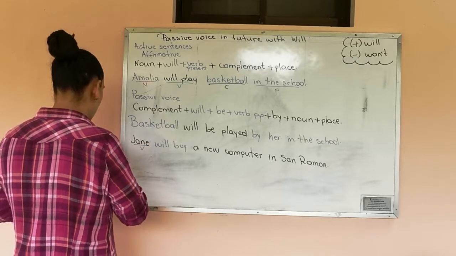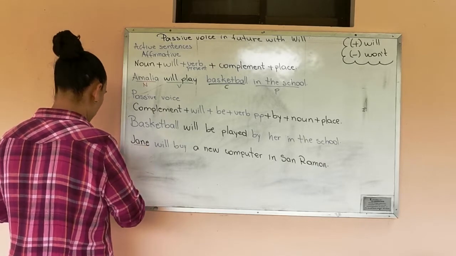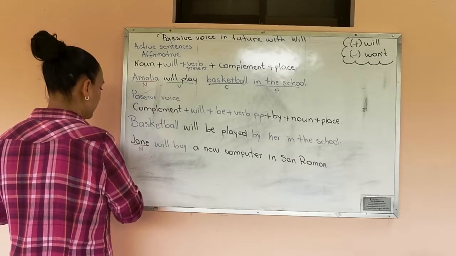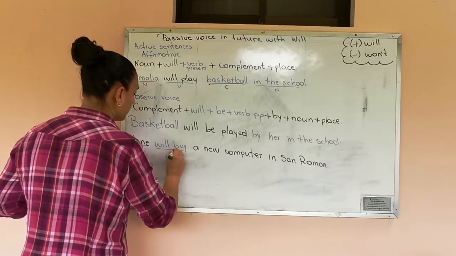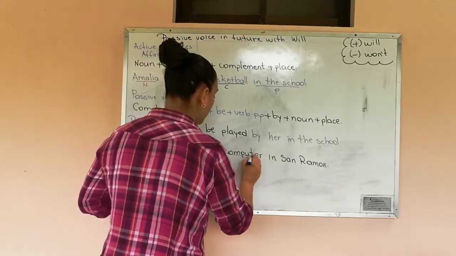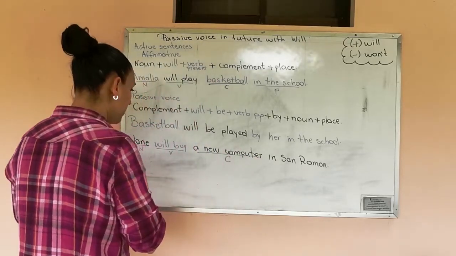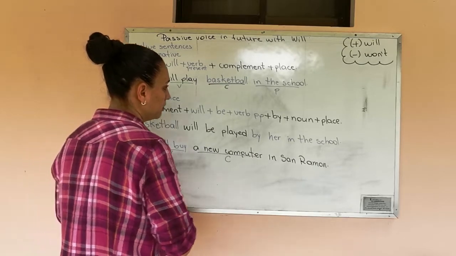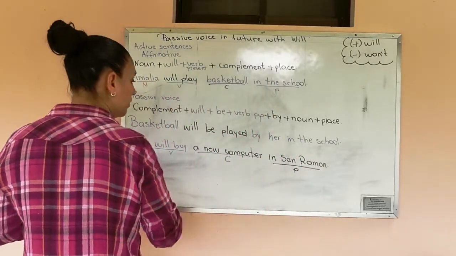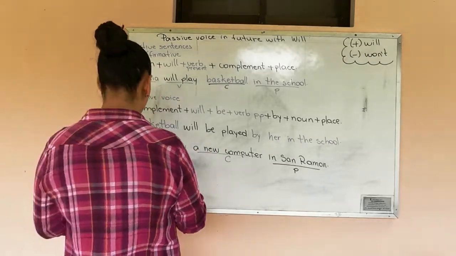Jane is the noun. Will buy, the verb. A new computer, the complement. In San Ramon, the place. And we are going to rewrite the sentence.